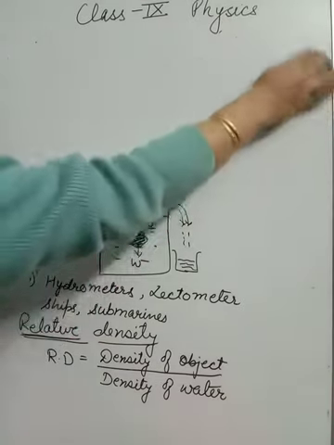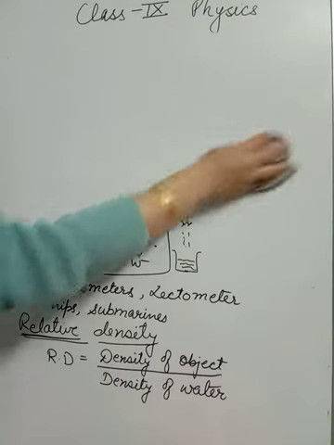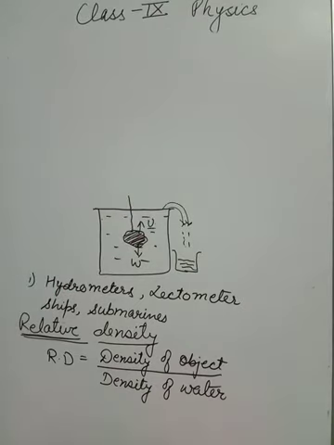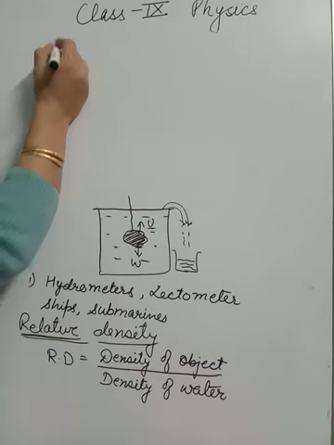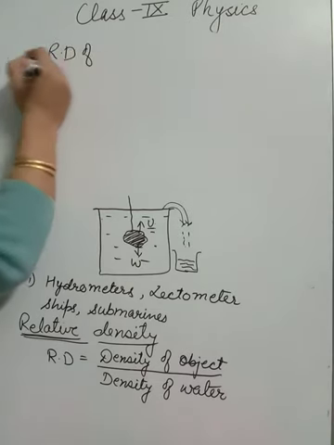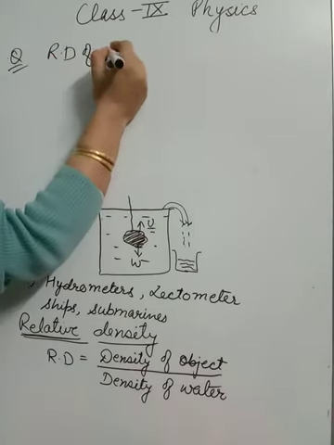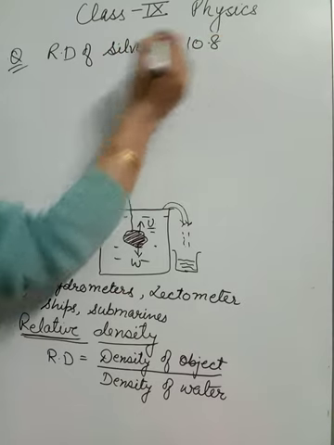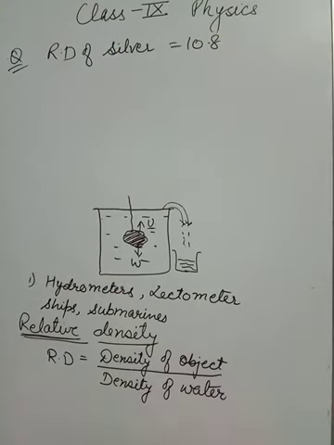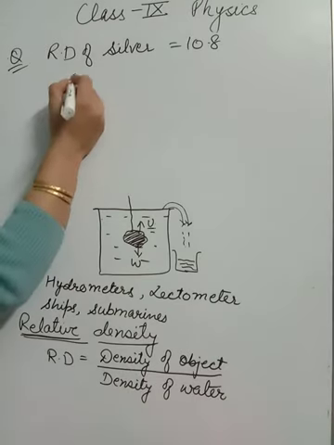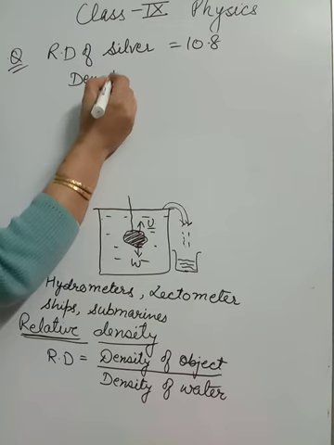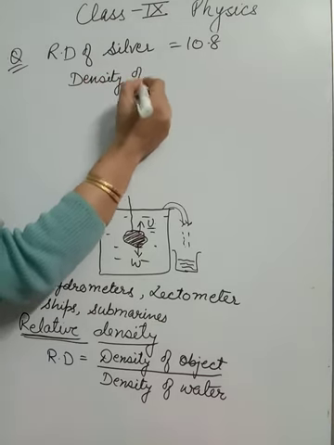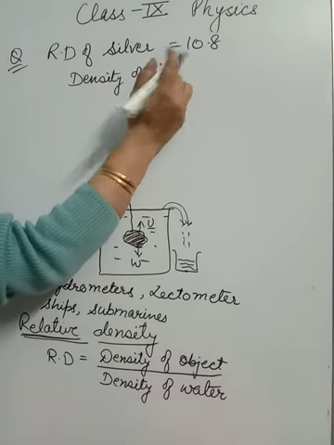It is a solved example of your NCERT, and the example is that the relative density of silver is 10.8, and it is asked what is its density. So the question is, what is the density of silver? This we have to find out.